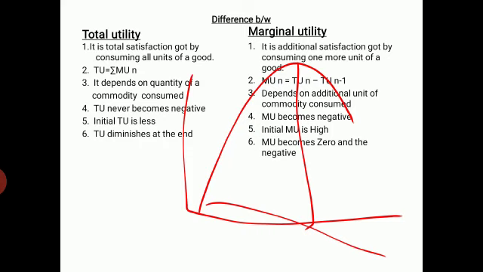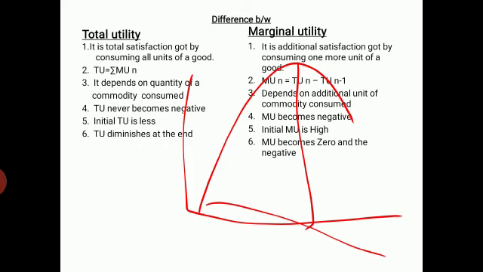When you consume additional units of goods, you are going to get additional satisfaction, and that is called marginal utility. Then second point, you will write the formula. What is the total utility? It is a summation of MU of nth unit. Then marginal utility is total utility of nth unit minus total utility of n minus 1. Simply you can say MUn is equal to TUn minus TUn minus 1.